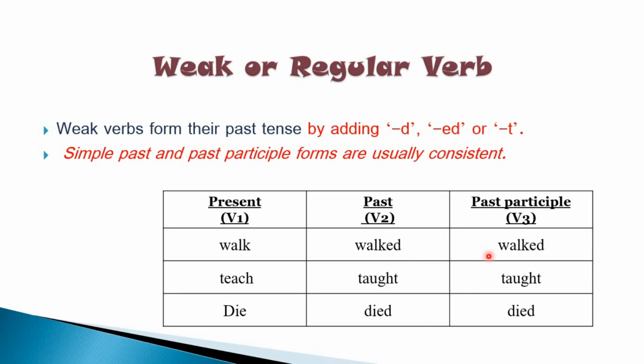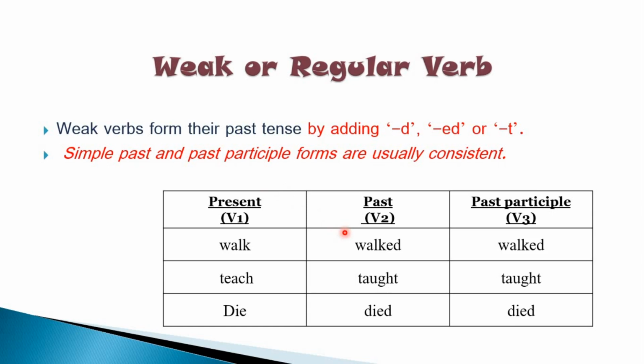And since both the forms are same, they are also called regular verbs. In such verbs, we have simple past and past participle forms consistent. That is what I said, they both remain the same.